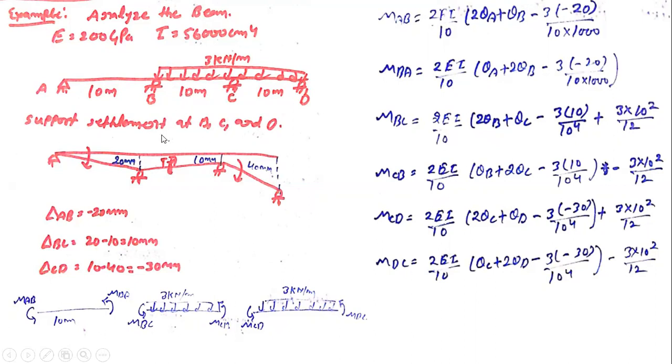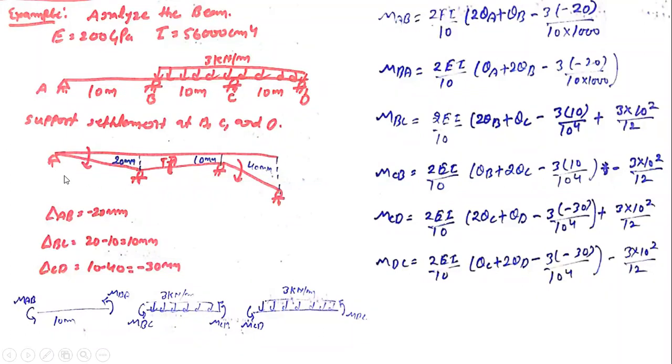There are two or three things also mentioned here: the support settlement at B, C and D is given. Out of four supports, three supports are going to settle by different amounts. B is going to settle by 20 mm, C is going to settle by 10 mm, and D, the end support at this point, is going to settle by 40 mm. Now we need to calculate delta of the segment AB.